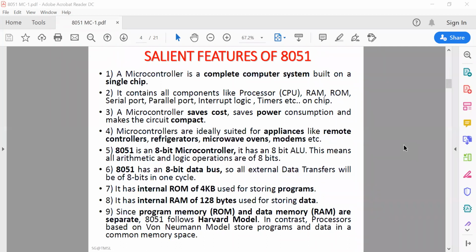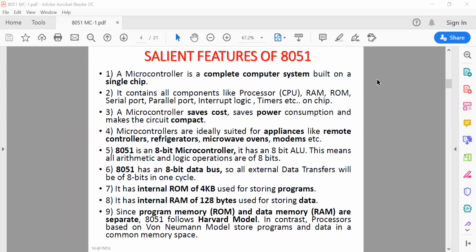In the case of von Neumann architecture, what happened? The program and data are situated in a single portion of the memory. That is the difference between von Neumann architecture and Harvard architecture. Von Neumann architecture is basically followed by microprocessors. The 8085 and 8086 microprocessors are implemented using the von Neumann architecture concept.